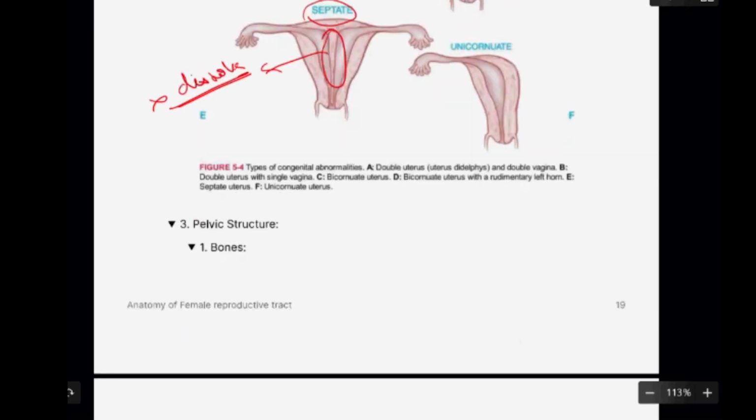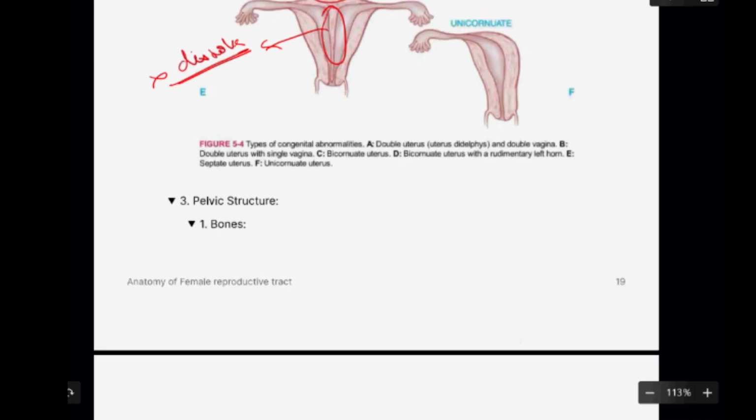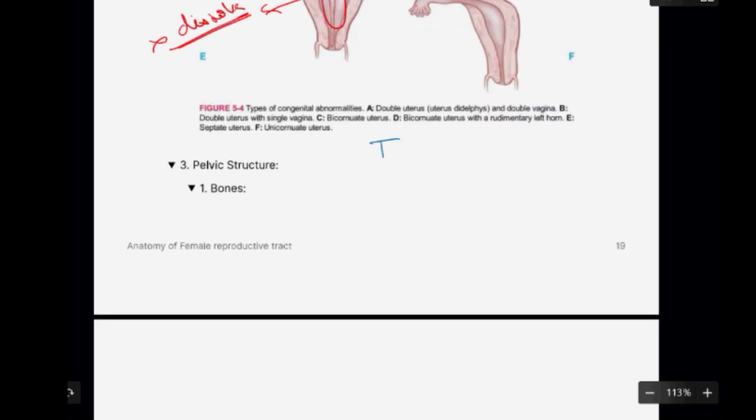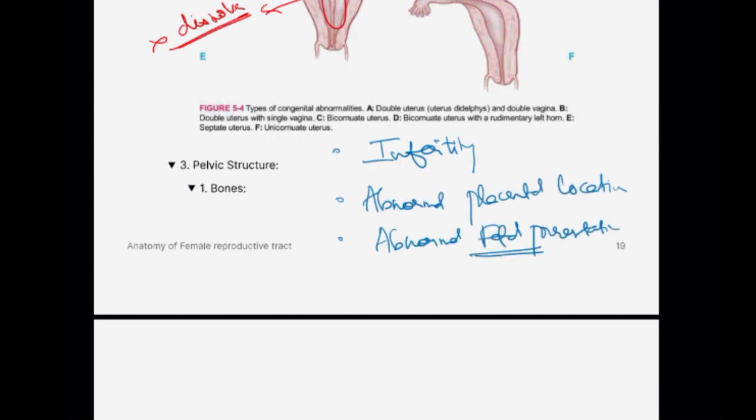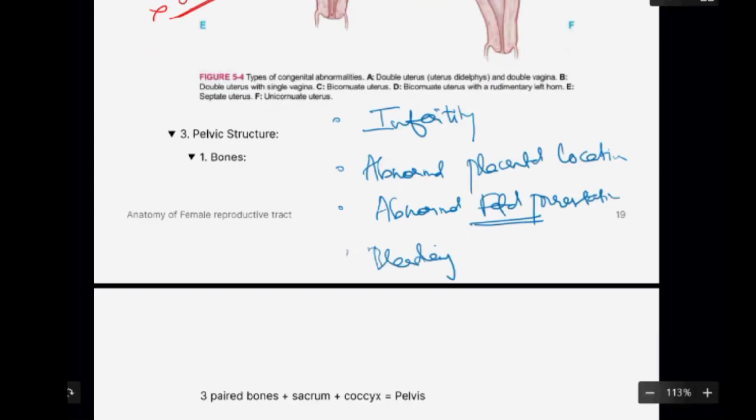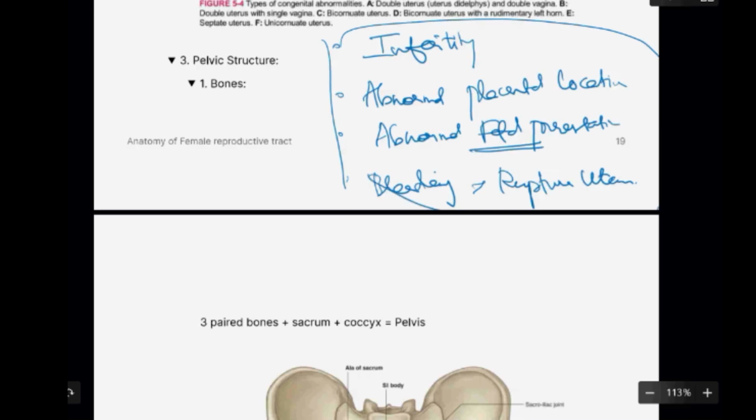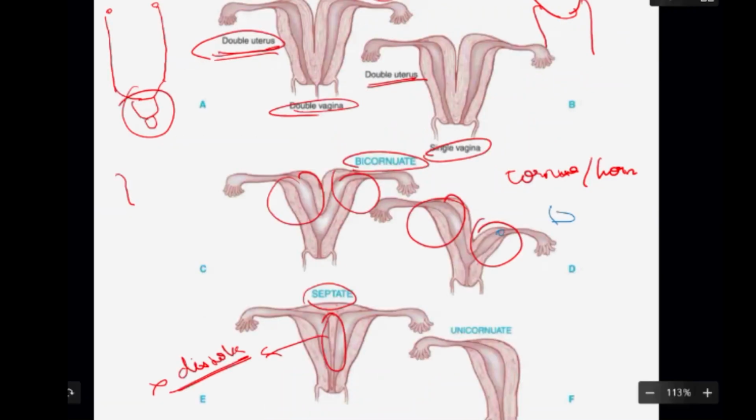Okay, they can cause rupture of the uterus. So there are a lot of these problems which they can cause. So that is why we should be aware of what the pathology is. Okay, so understand that if a patient is coming with pregnancy in one of these horns, this is a malformed uterus. This cannot tolerate pregnancy till term or 40 weeks. So this uterus can rupture while the baby is developing inside. That is why we want to know about all these things, and that is why we look for anomalies in the uterus while doing a scan.